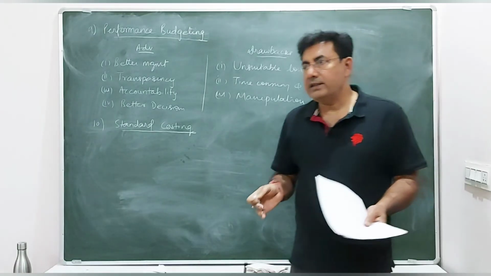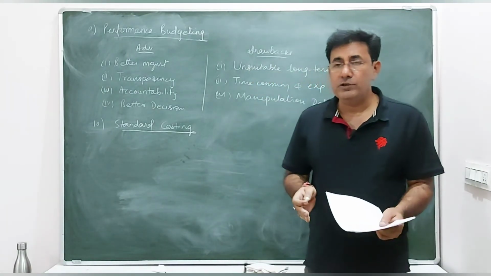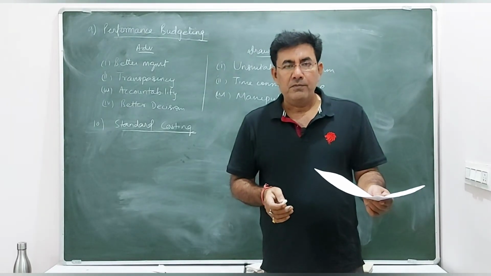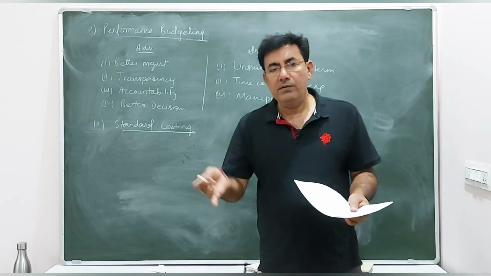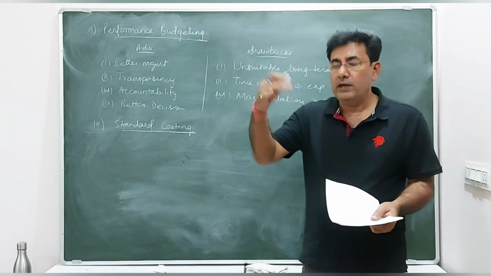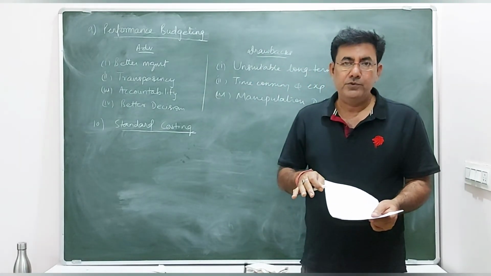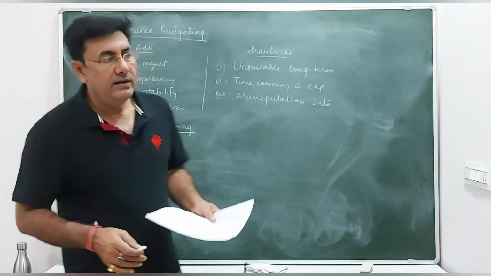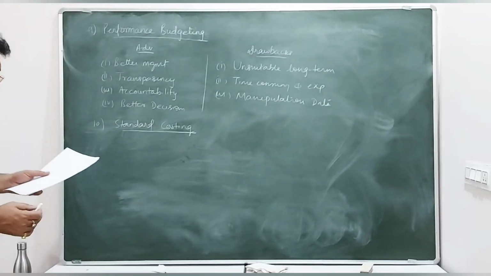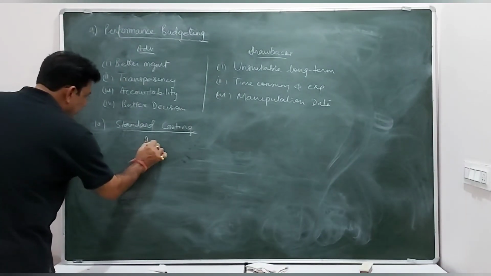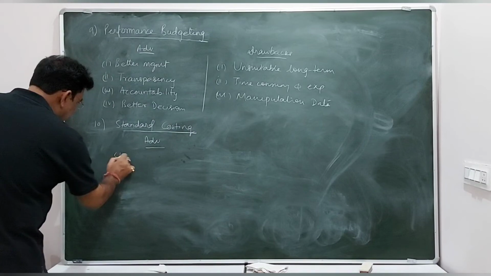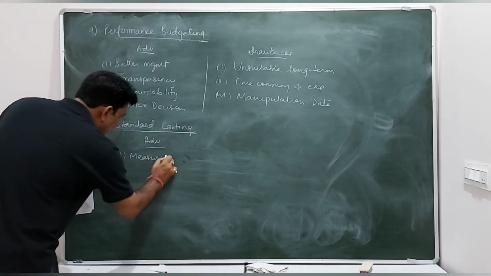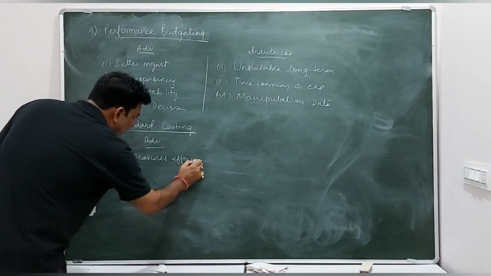ठीक है, जैसे फॉर एग्जांपल कि एक फैक्ट्री है, गारमेंट फैक्ट्री है, हम लोग जानते हैं कि one worker can produce 100 units, and suppose the worker can produce more than 100 or maybe less than 100. तो अगर more than 100 है, so that means the worker is more efficient. If less, then that means the worker is lacking somewhere. Okay, so let's see a few advantages of this type of costing. It helps to measure the efficiency of the employees.